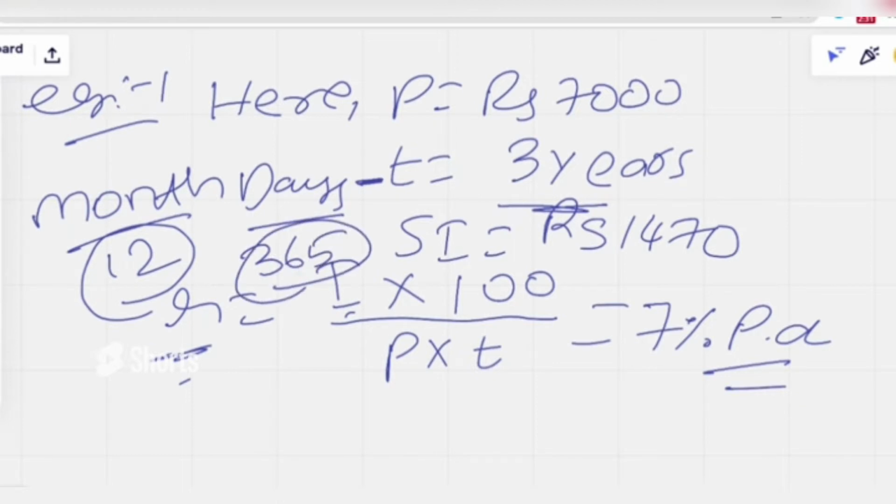Okay, let's see the second kind of model. This is the first kind of model usually given in many competitive exams or placement tests, and slowly we are increasing our problem difficulty level. I'm giving you super easy tips, so follow this step by step to crack any question from simple or compound interest. Let's dive into the second model.